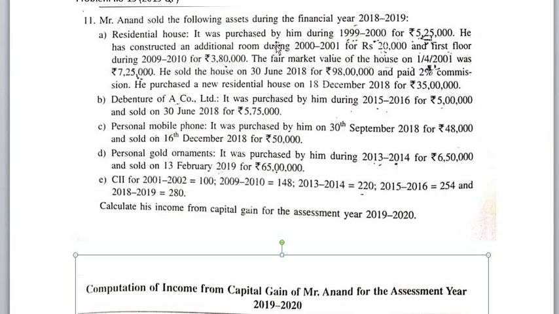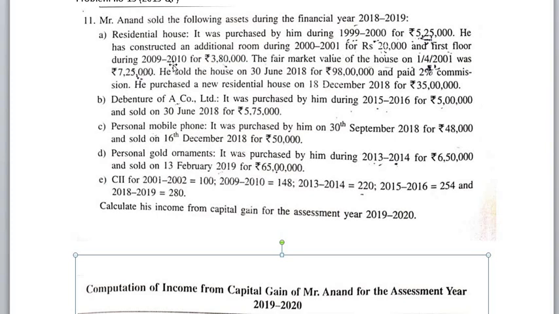Both are improvement costs. But dear students, remember one thing. If any additional or improvement is made before 2001, it should be ignored. After 2001 only, whatever expenses are given in the question should be considered, but we cannot consider the additional room during the year 2001. Please ignore this point.